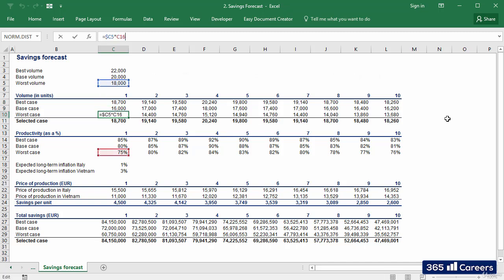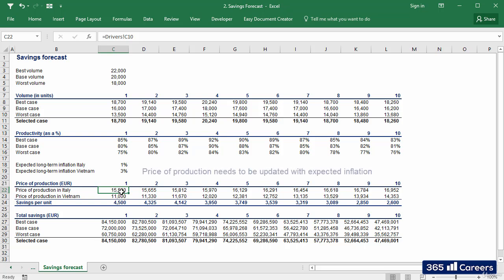Once we have done that, we can proceed updating the price of production per car in the 2 countries, Italy and Vietnam, with the expected long-term inflation in the 2 countries. By doing this, we'll consider the fact that prices are expected to change in a different way. Vietnam is a growing economy and has a higher expected long-term inflation than Italy. So, we'll multiply the prices provided by our financial controlling team by the annual inflation.